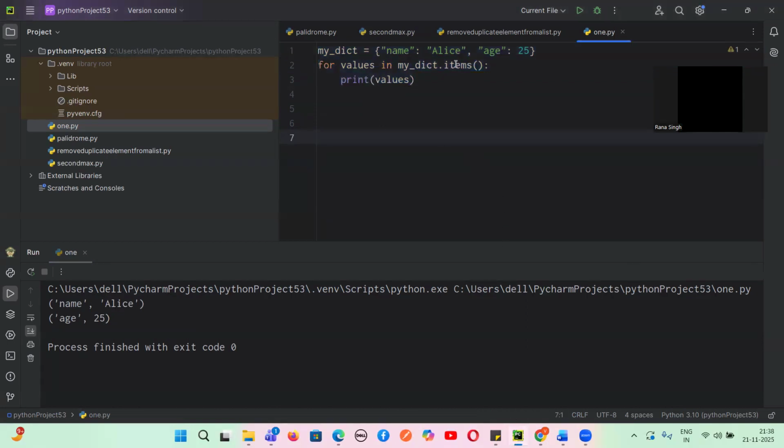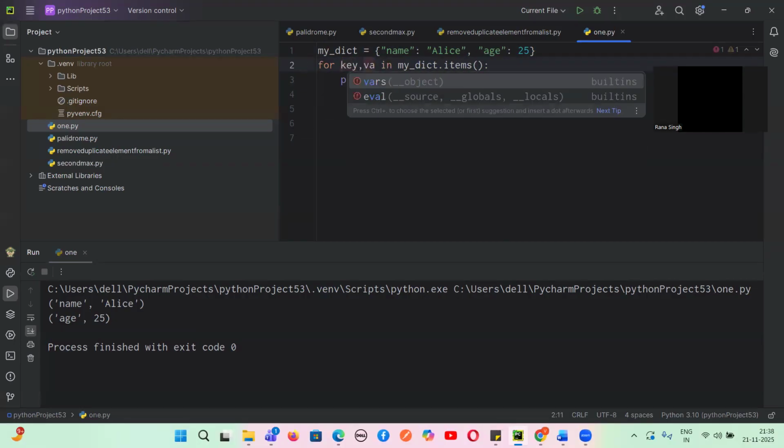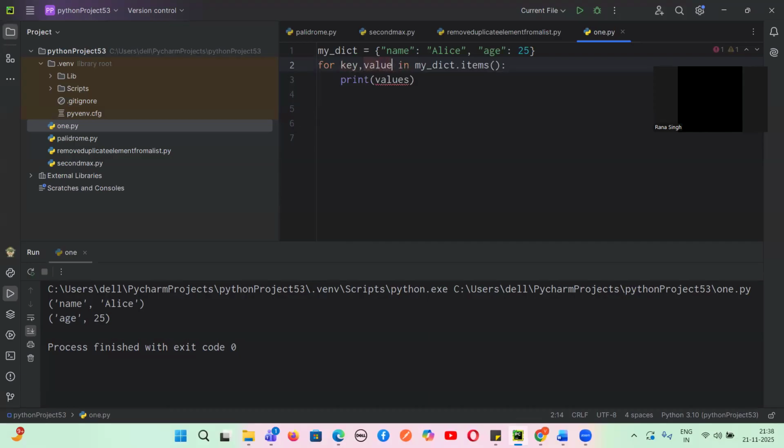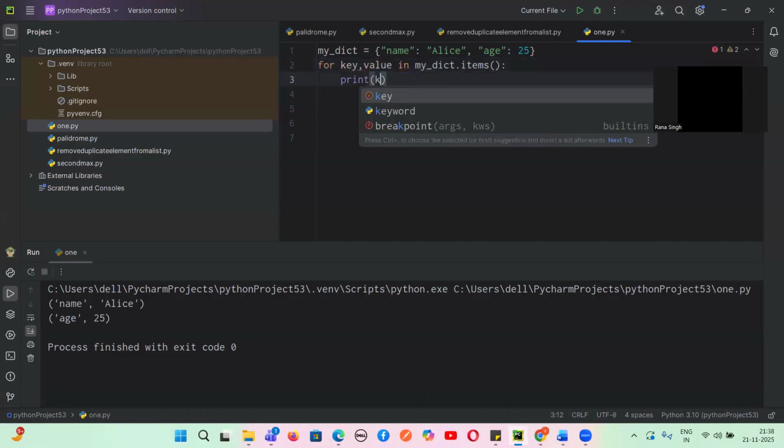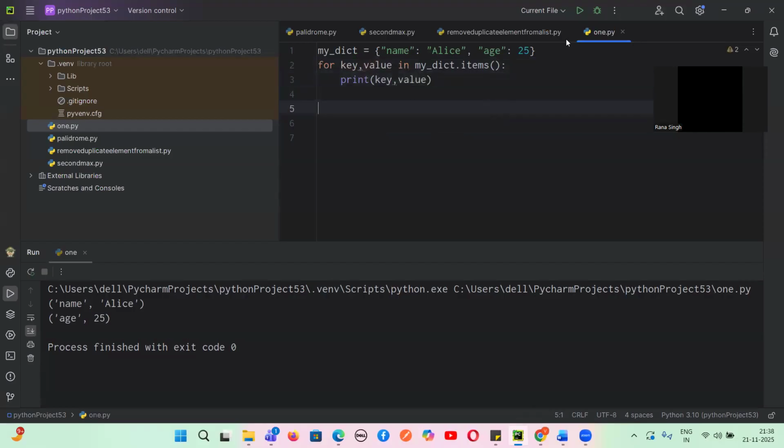So guys, this is the particular looping statement, key comma value. Generally people use it like this, key comma value, when they want to print the key and the corresponding value. If they want only values, they can use the method values, and from here you can get only values.